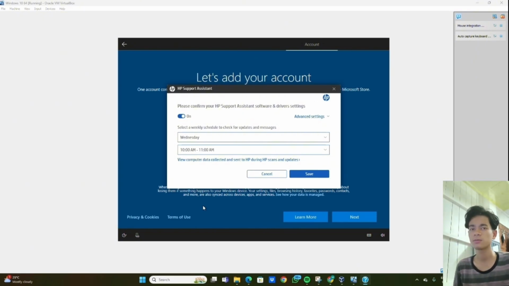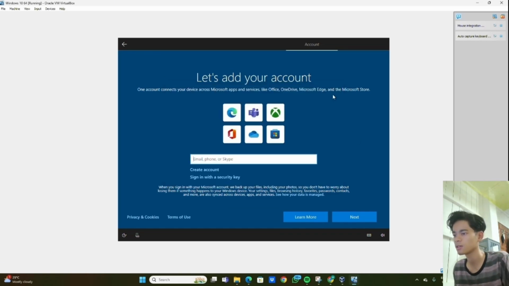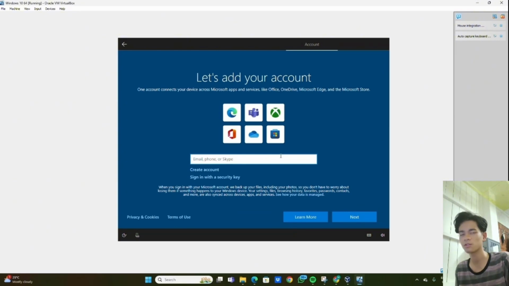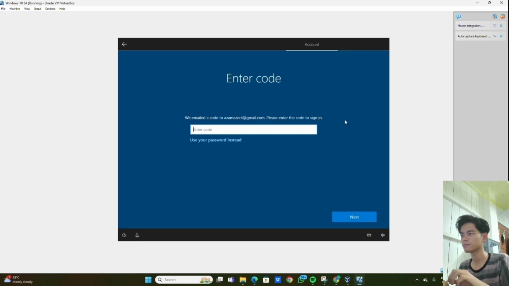Okay, the next part is we need to add our account. We need to confirm our HP Support Assistant software and driver settings, and select our weekly schedule to check for updates and messages. Okay, so we go to add my account. We can use a code.